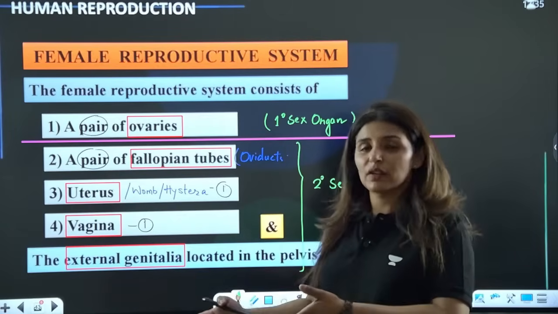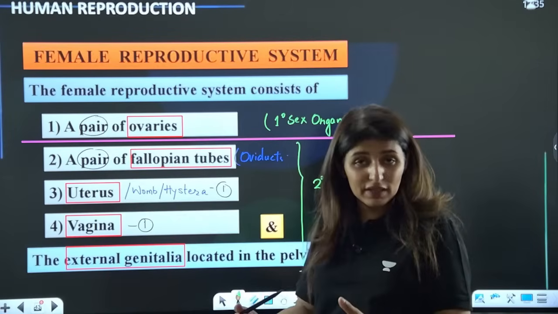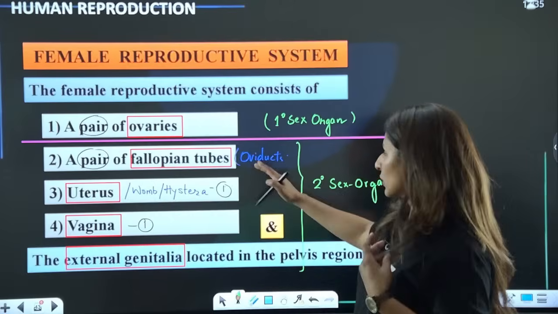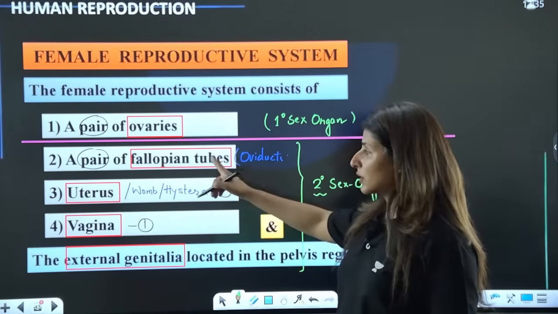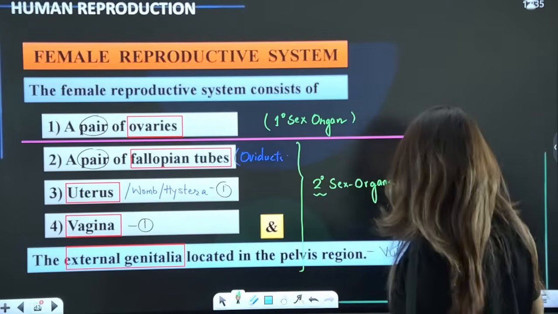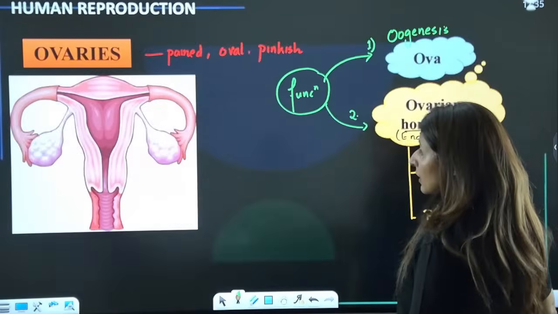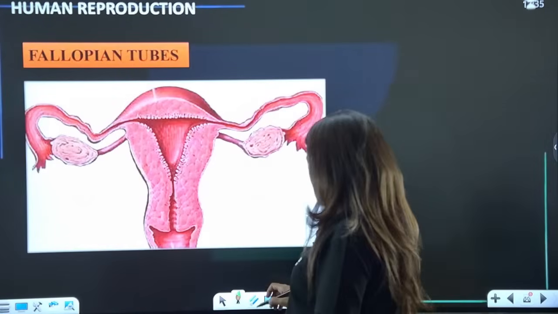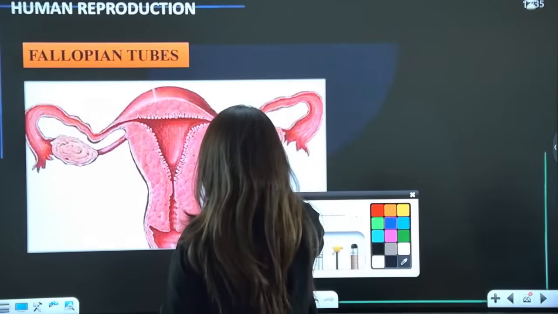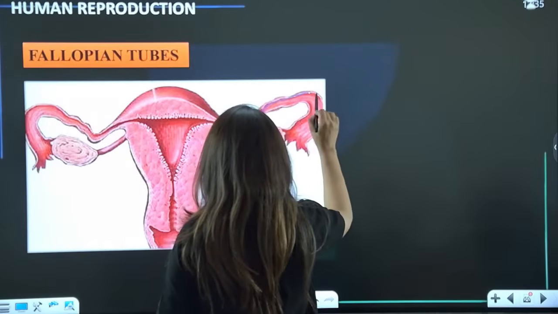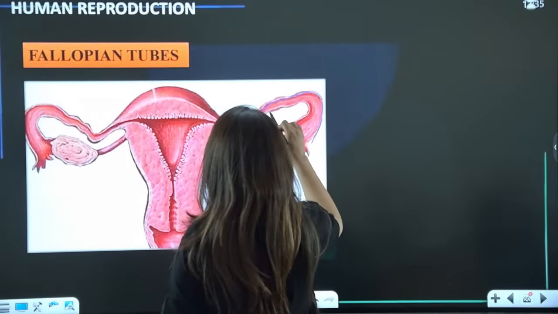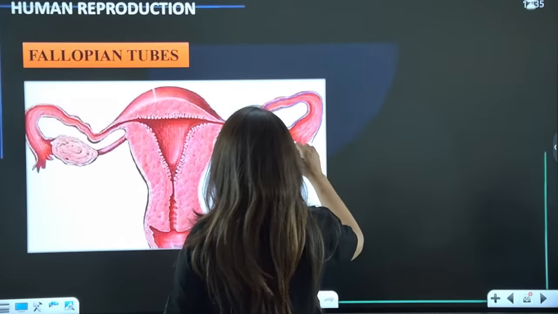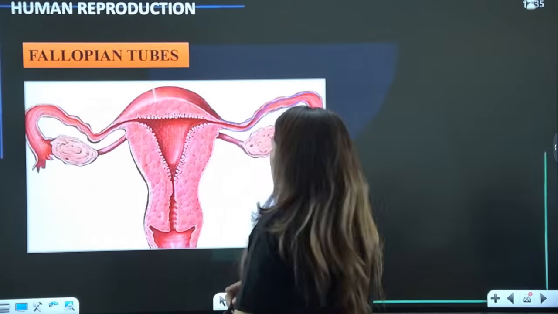In the second part, we are going to talk about how they help in oogenesis. But before that, we are going to talk about the secondary sex organs. That is, first of all, fallopian tubes, right? Now, let's talk about these fallopian tubes here. So these are the fallopian tubes, right? These are the fallopian tubes.